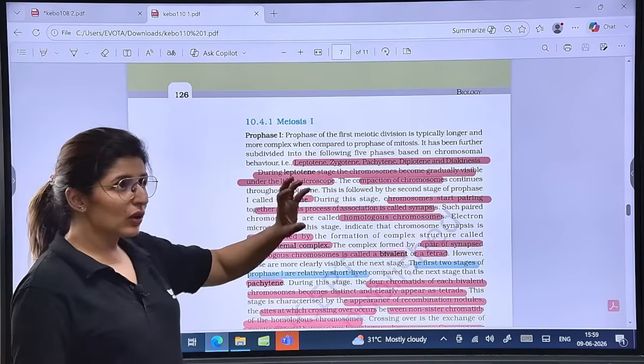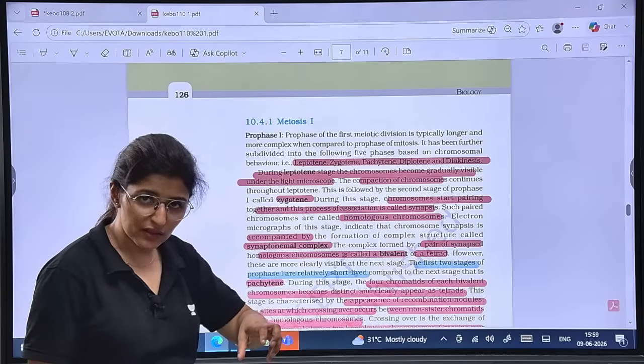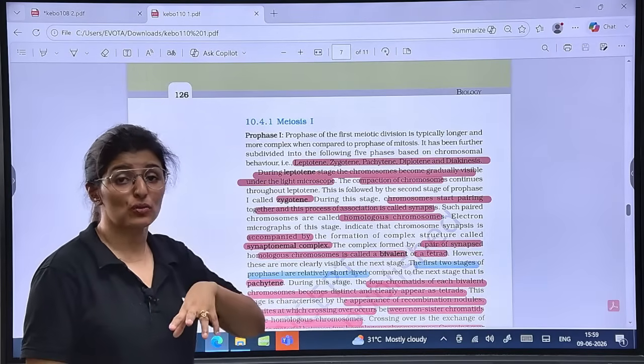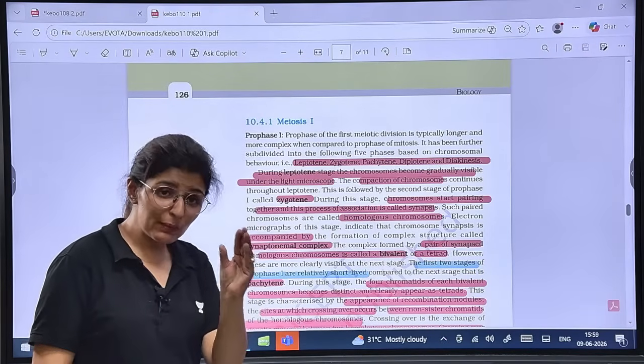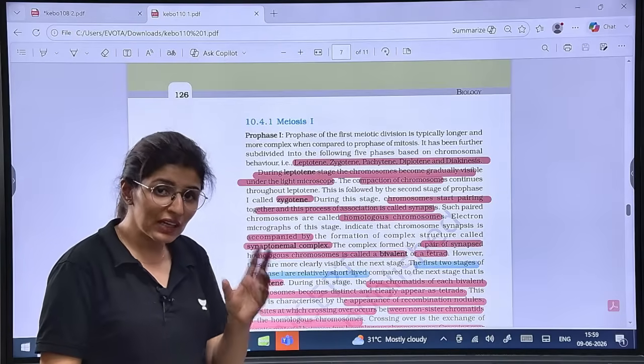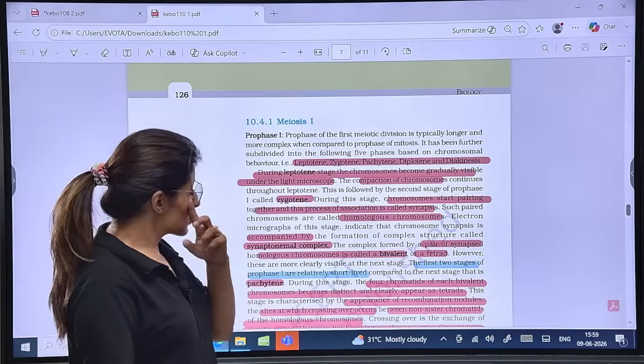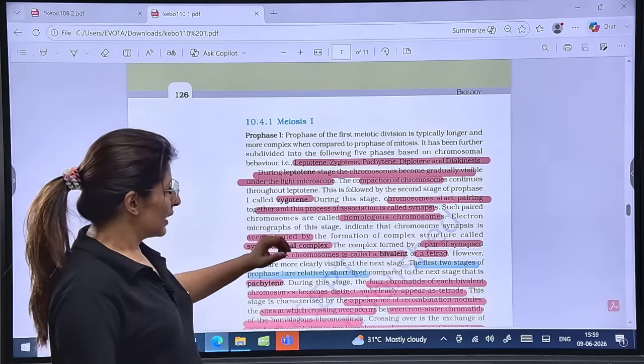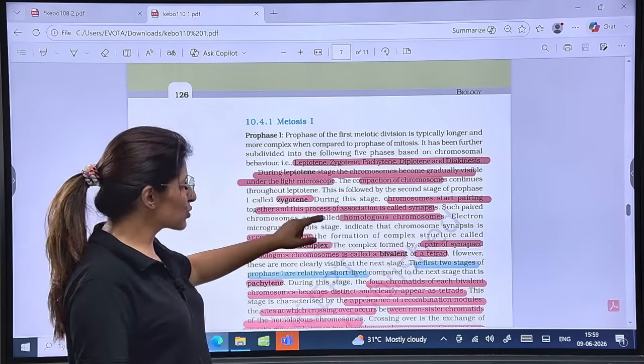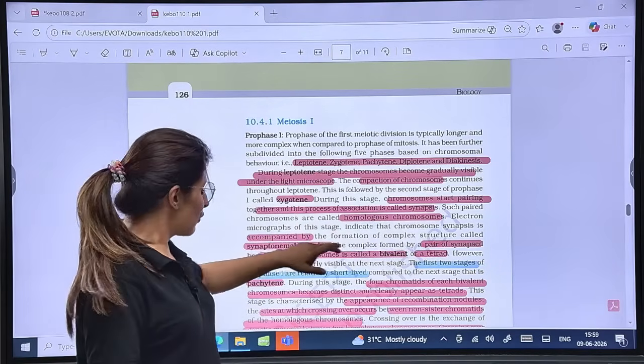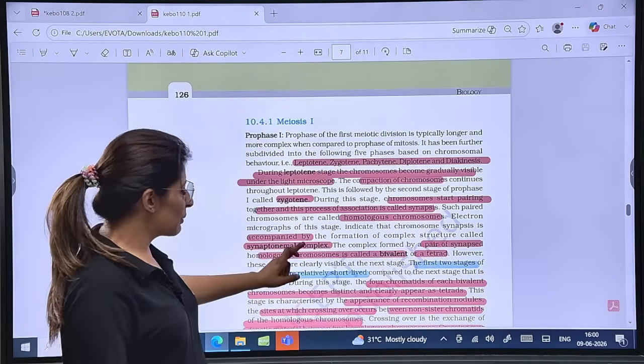In zygotene, the homologous chromosomes start coming together. Pairing up of homologous chromosomes occurs. In order to keep the homologous chromosomes together, you need the synaptonemal complex, so that is also formed here. Now, the pairing up of homologous chromosomes is known as synapsis. What brings them together is the synaptonemal complex.